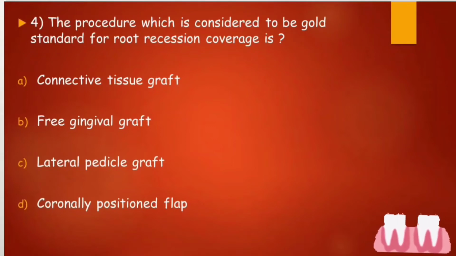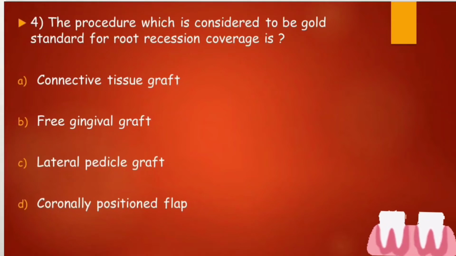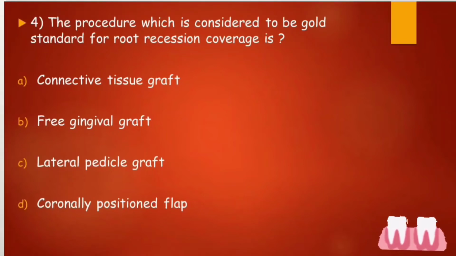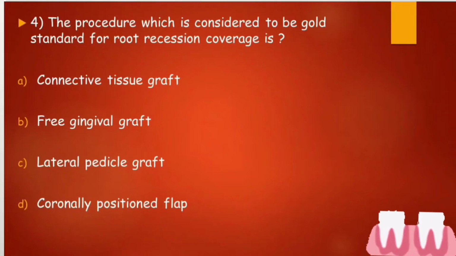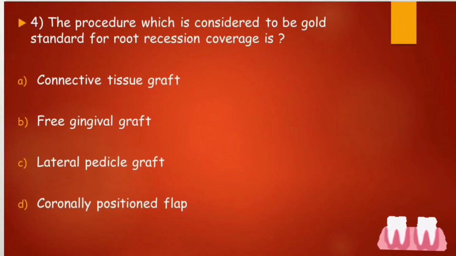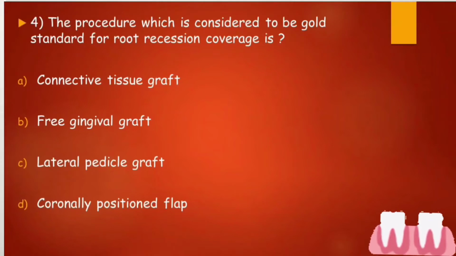The procedure which is considered to be the gold standard for the root recession coverage is, see here the key feature is the gold standard method for the root recession coverage. Option A, connective tissue graft, option B, free gingival graft, option C, lateral pedicle graft, and option D, coronally positioned flap. So what do you think? What will be the right answer for this question?